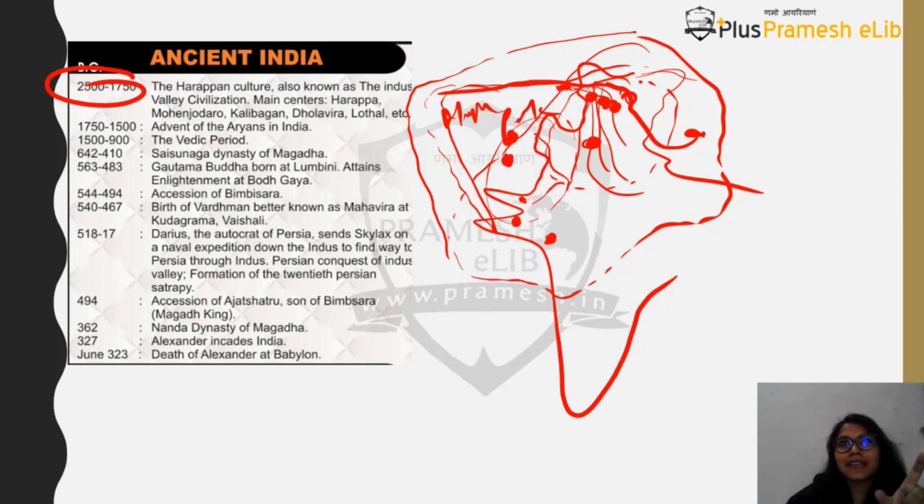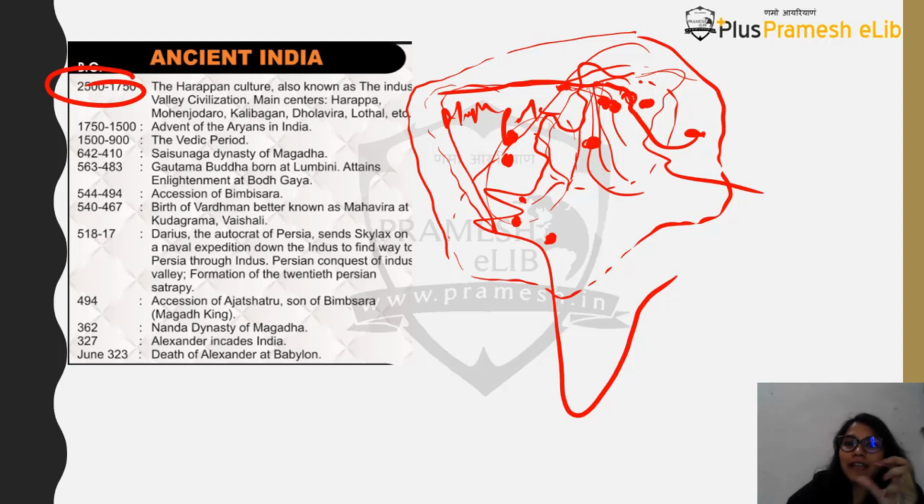And then there was a new site which was in the news, which is Rakhi Gadi. Rakhi Gadi, which is in Haryana, is also being called one of the big cities because it is a habitation site, it was a factory site, and it was a site where you have found a lot of structures, a lot of sculptures, a lot of factories for making bangles, etc. That is why this site has become very famous and prominent, specifically now, because they're discovering more and more about it. So remember, Rakhi Gadi is a new site and it has been found in Haryana.